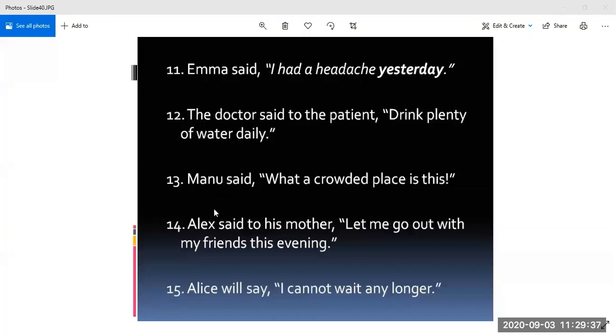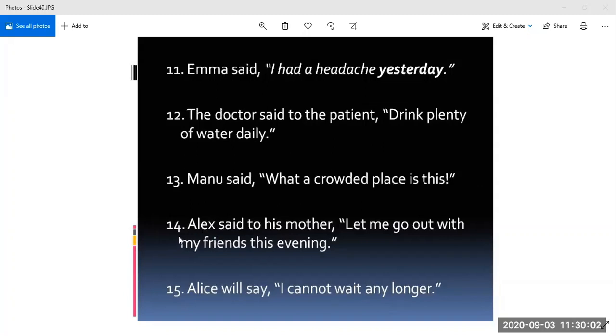So the next, Manu said, what a crowded place is this? Yes, Divyanshi. Manu exclaimed that that was a very crowded place, because here what has been used. So when we remove what or when we remove how, we add very.